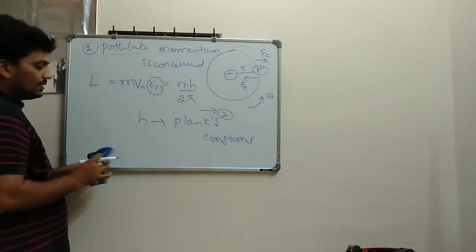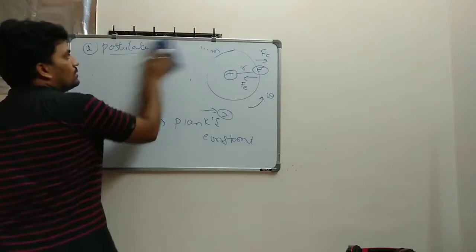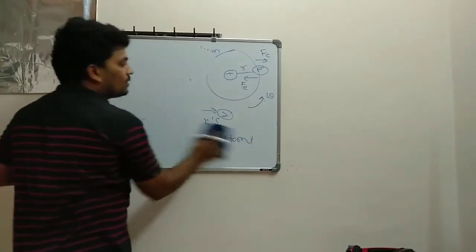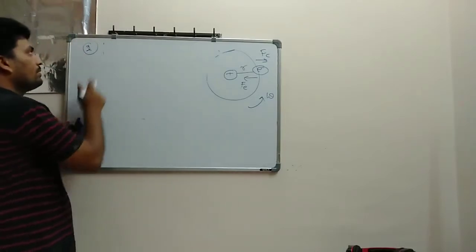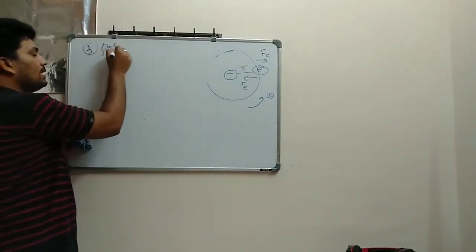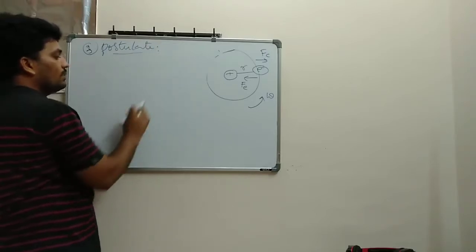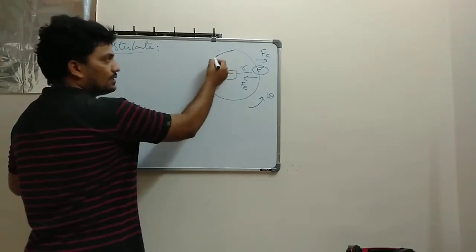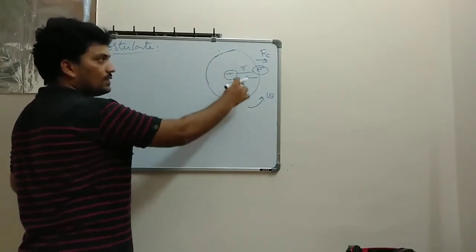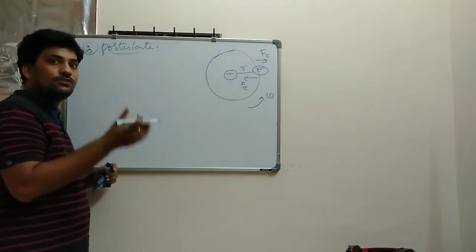So the third postulate. In the third postulate, he talks about something else also. So see here, postulate number three. What is he taking here? The momentum part is over. Now something else. Let's suppose it is revolving with some certain frequency. So he is taking it in terms of frequency.